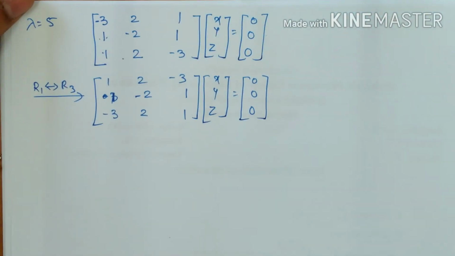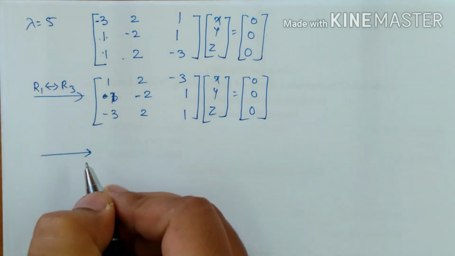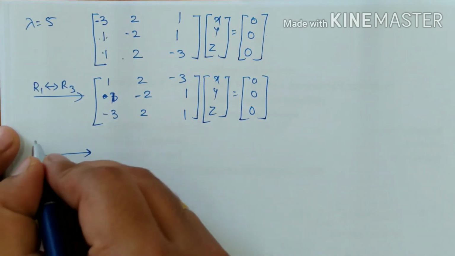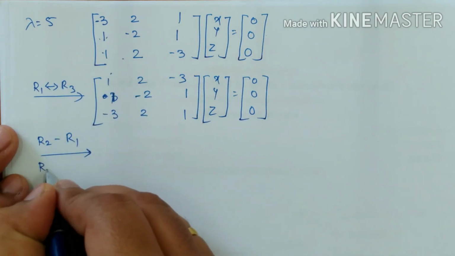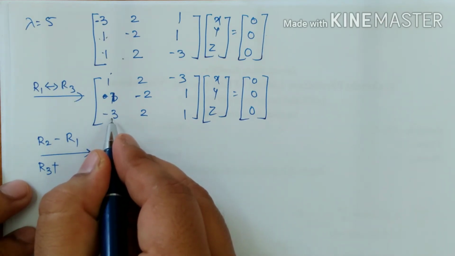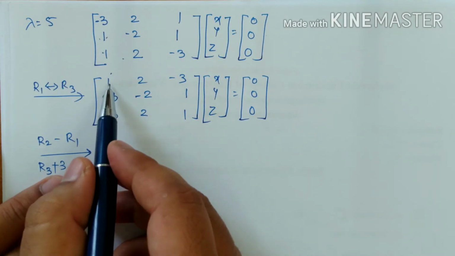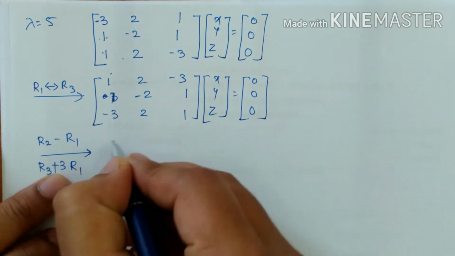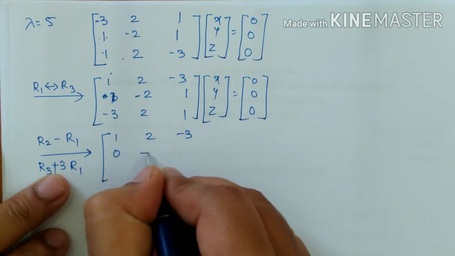Our calculation becomes simple. That's the story. Now R2 minus R1, 1 minus 1 becomes a 0, and R3 plus, here it is minus 3. If we add plus 3 in it, we get a 0. So I am just adding plus 3. But to add the plus 3, we are using the first row. So 1, 2, minus 3, 0, minus 4, 4.